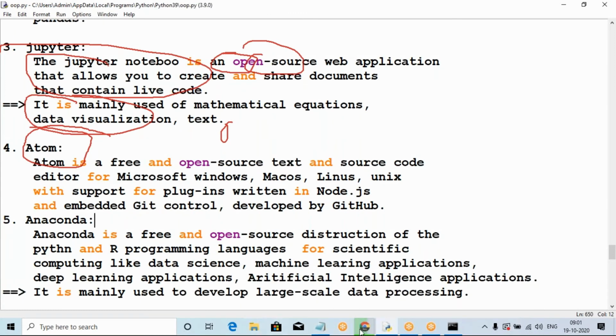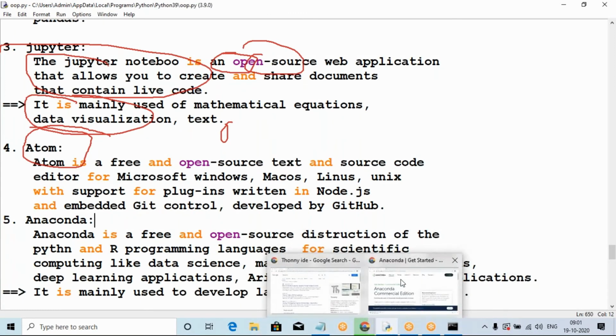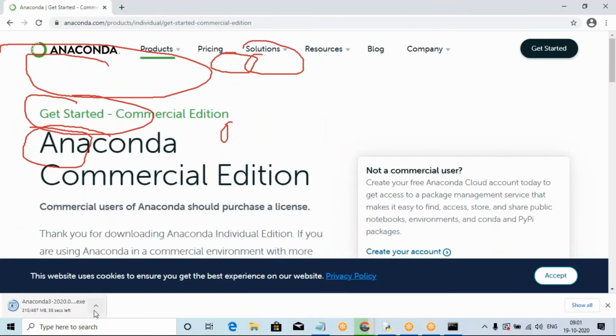Please wait for a few minutes. Only 56 seconds left. Please wait for 2 or 3 minutes. Maximum 1 minute only.